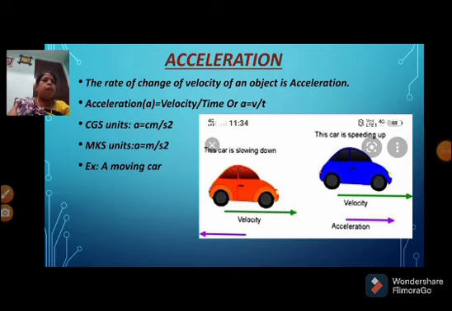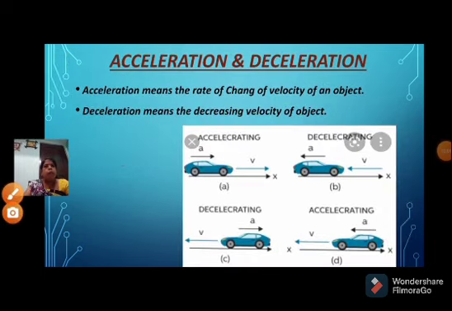The acceleration value will be positive, increasing the velocity. If the acceleration value is negative, the velocity will be decreasing. That is called deceleration. Okay. Now, acceleration and deceleration. What is meant by acceleration? Acceleration means the rate of change of velocity of an object. Next, deceleration. Deceleration means the decreasing velocity of a body or object.